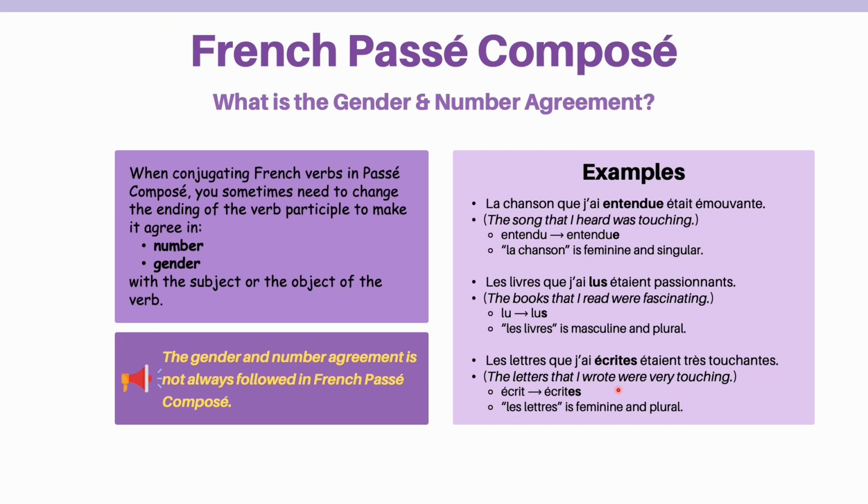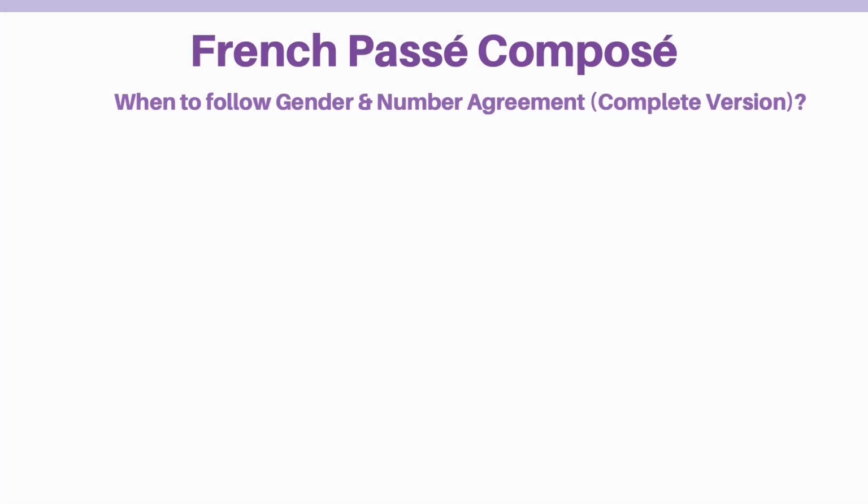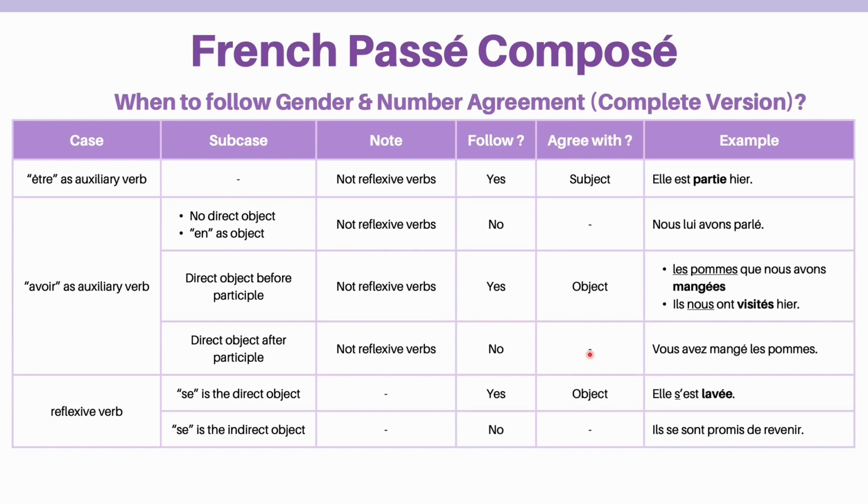In the sentences above, the agreement must be followed, so the endings of the verb participles have to be changed accordingly. Naturally, you may ask when we should follow the agreement and when not. That is a good question, and that's what we are going to talk about today. I list all the cases in this table to facilitate your grammar learning.